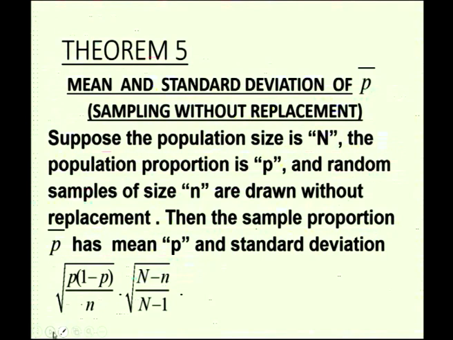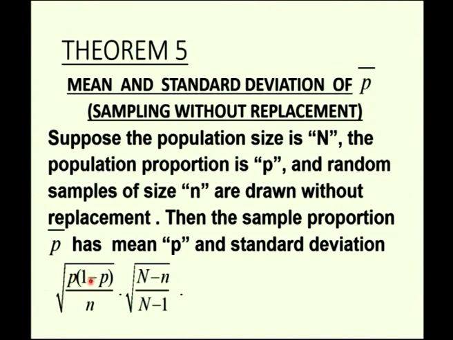Now, in the case of sampling without replacement, if the population size is capital N, population proportion is P and random samples of size n are drawn without replacement, then the sample proportion P bar has mean P and standard deviation as follows. I told you this is called a correction factor for the case of sampling without replacement. It has to be multiplied with the standard deviation when the population is finite, or in the case of sampling without replacement. So, root of P into 1 minus P by n into root of capital N minus small n by capital N minus 1.